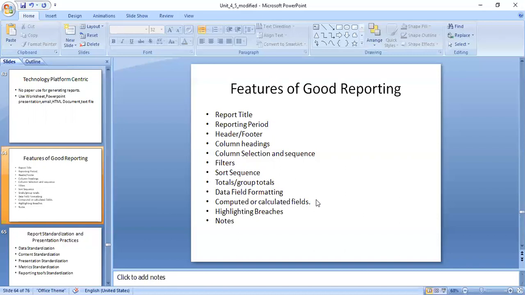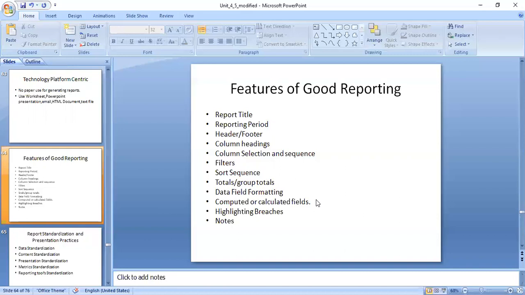You are not supposed to mix them. If you give separate columns, the respective person, whatever report he is interested in, can immediately take the help of that column and go to that respective page. That is the column selection and sequence.